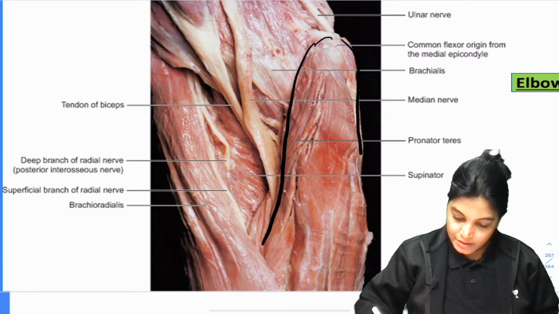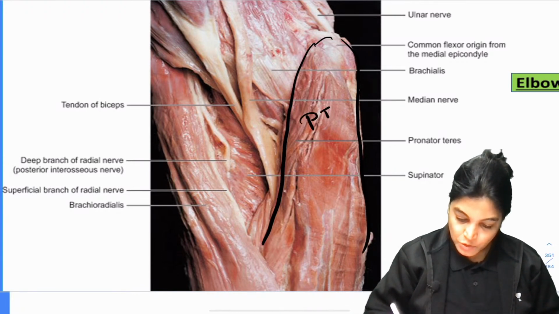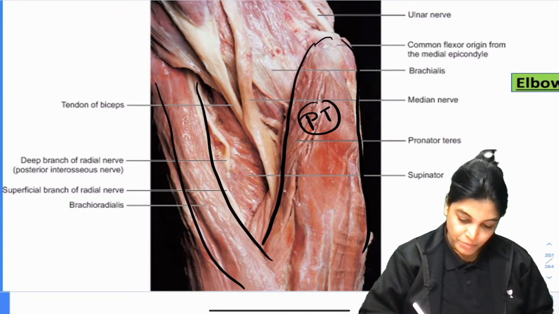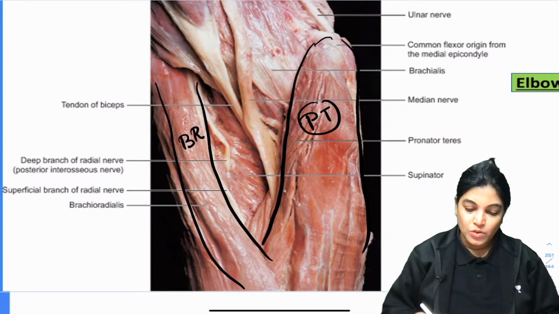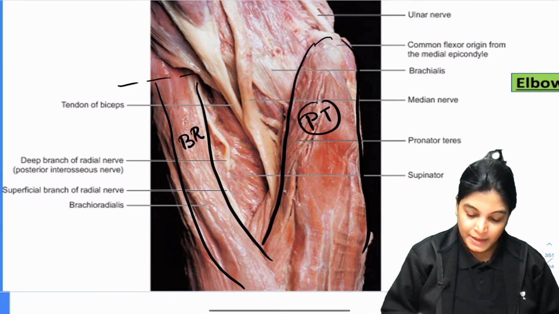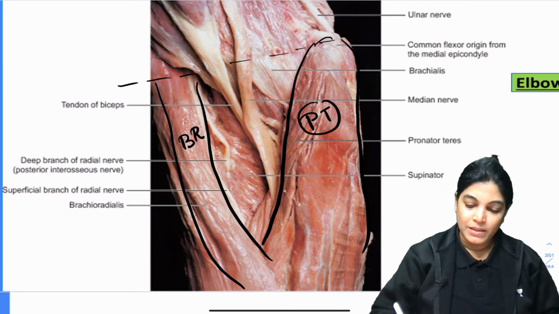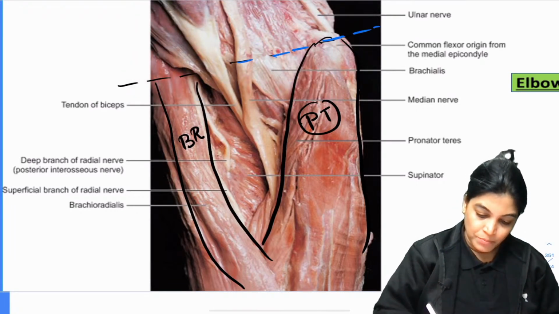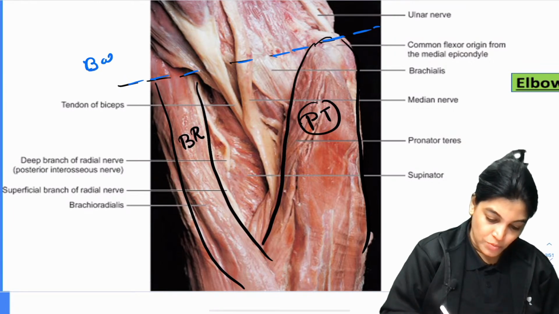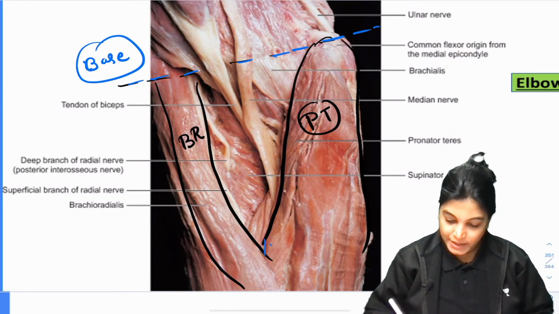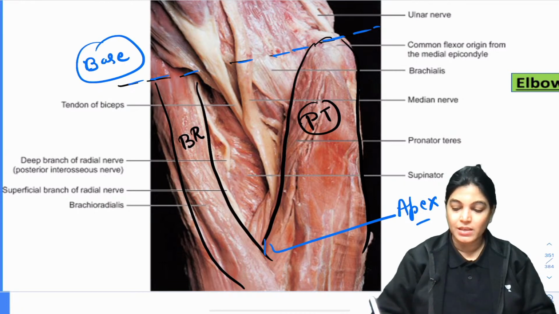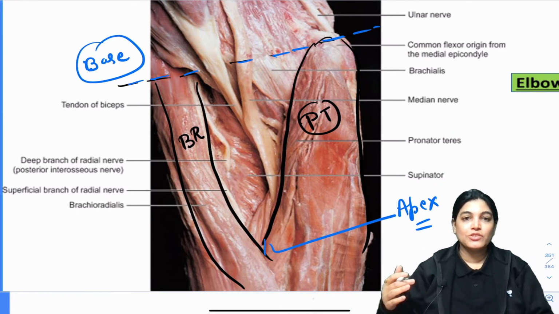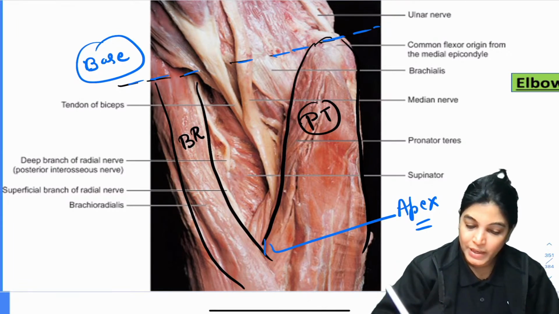This is the PT, means pronator teres muscle, and this muscle which you are seeing here is BR, brachioradialis muscle. Okay. And there will be an imaginary line here, that imaginary line will be the base of the cubital region, and this joining point is called the apex of the cubital fossa.